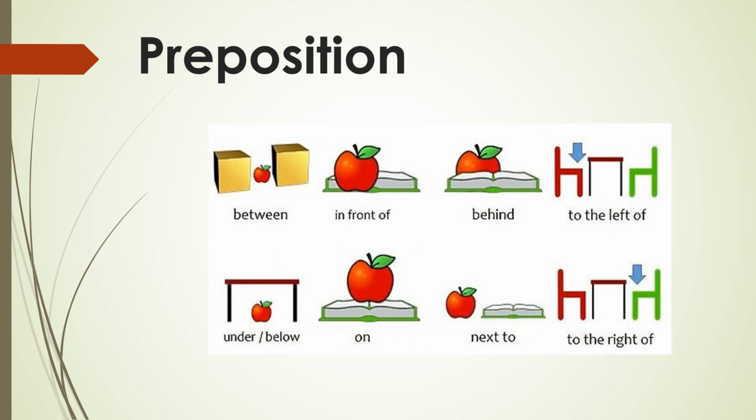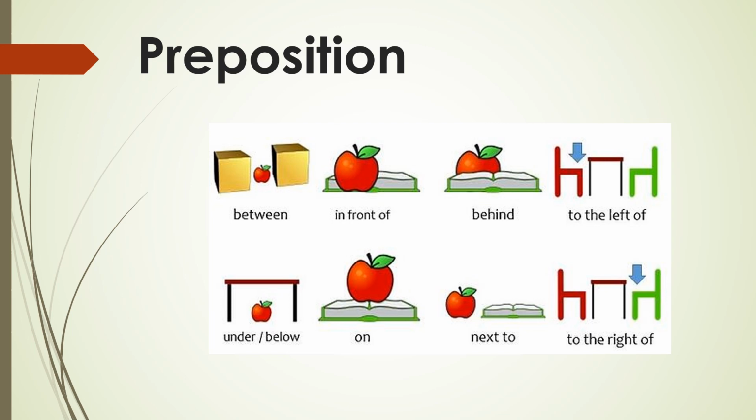Let me give you more examples. Look at the picture. There is an apple and there are two boxes. So the apple, where is the apple? The apple is between the boxes. The apple is in front of the book. The apple is behind the book. The apple is, sorry, the chair is left of the table.